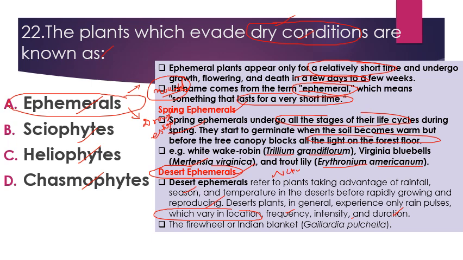So when there is some availability of water, at that time the plant grows and develops reproductive organs and produces seeds or sets some underground parts by which it can survive in the tough conditions. So the example is firewheel or Indian blanket, the scientific name is Gaillardia pulchella. In addition to this, we have some other plant, that is Solanum xanthocarpum.